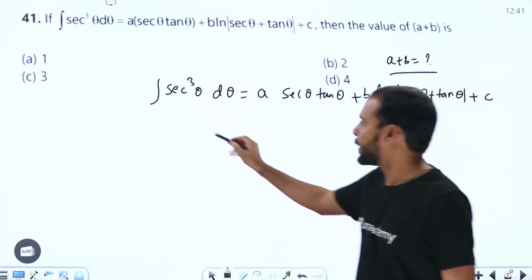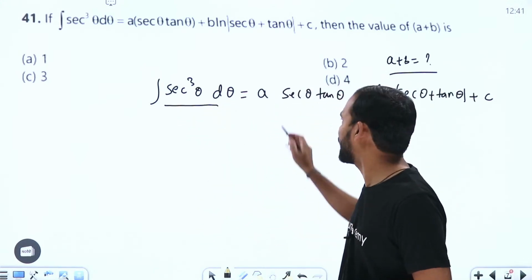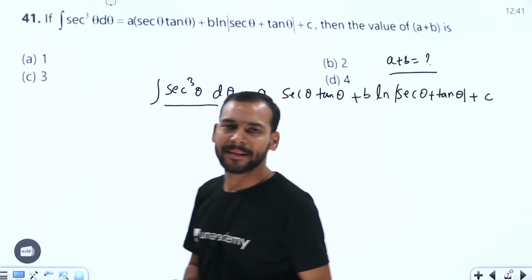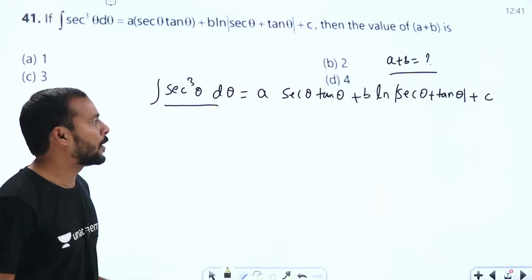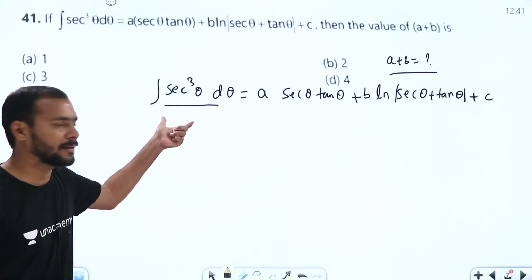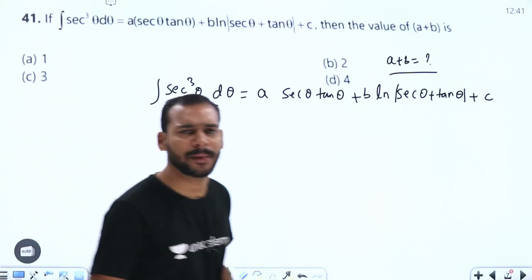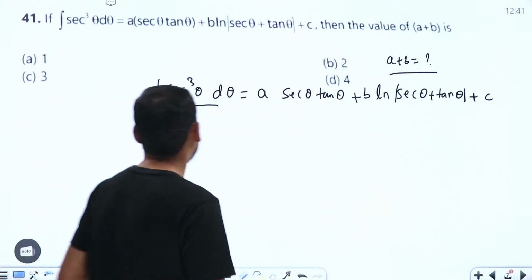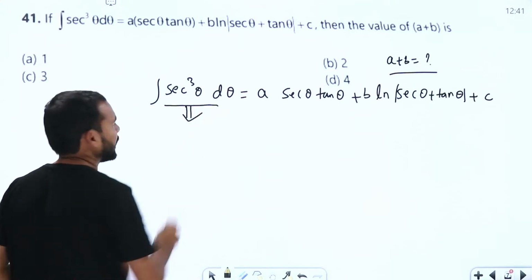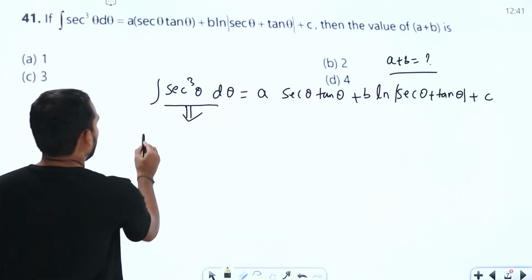That means we should evaluate the integral of secant cube theta d theta in this format, so that we get the values of a and b, and then find a plus b. How to approach this is very important. We are going to apply ILATE only, but how we proceed is important.